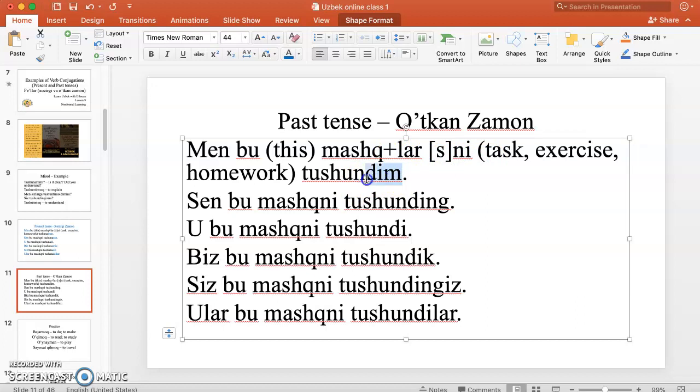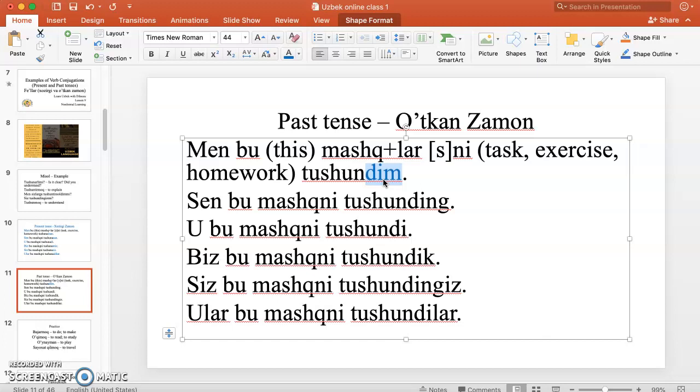Tushundim. Here, you can always refer to past tense. As soon as you see in a sentence that the person is adding dim to any verb, that means they're talking about the past, okay?